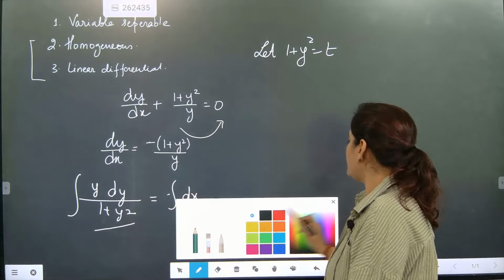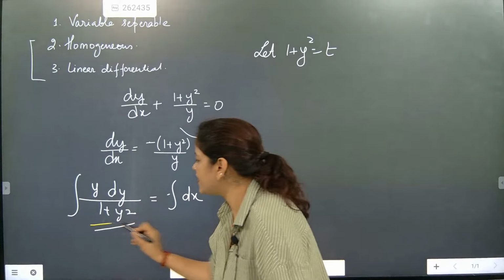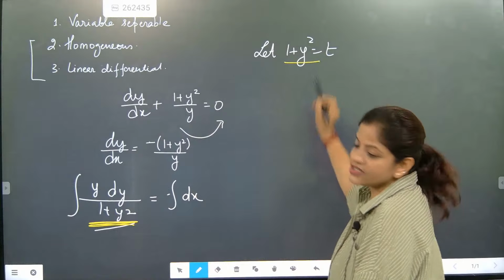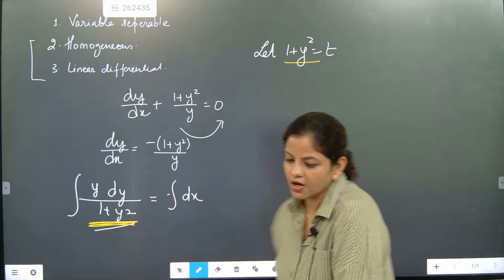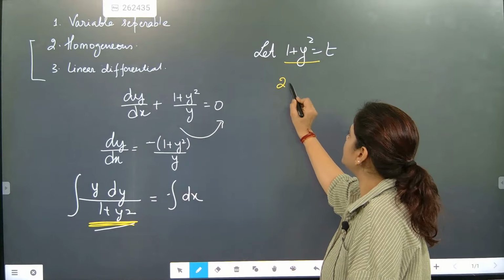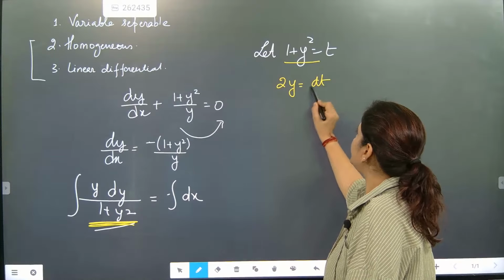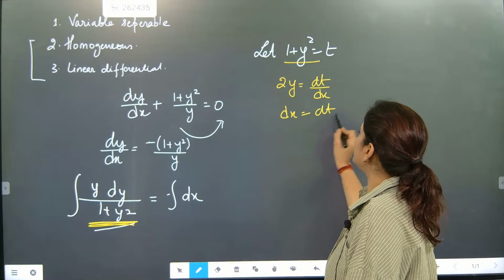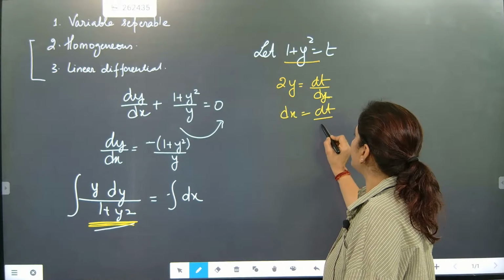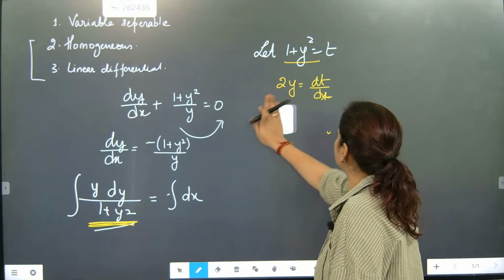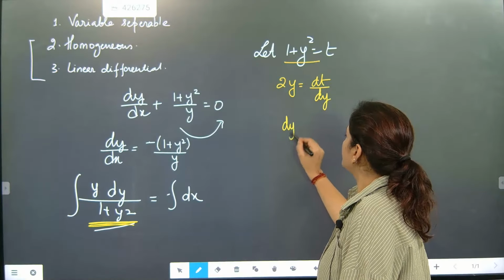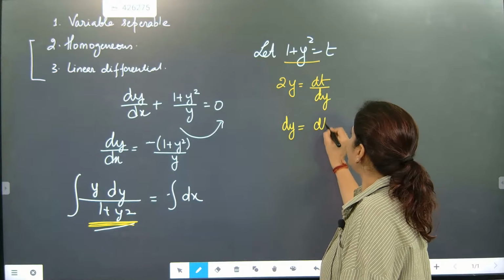Here we must apply the indefinite integral with some logic. We have taken this section as t. Once you have taken it as t, differentiate it. It becomes 2y = dt/dy. So dy = dt/(2y).